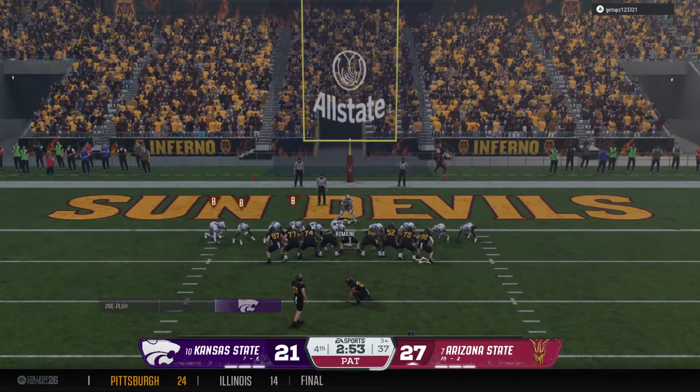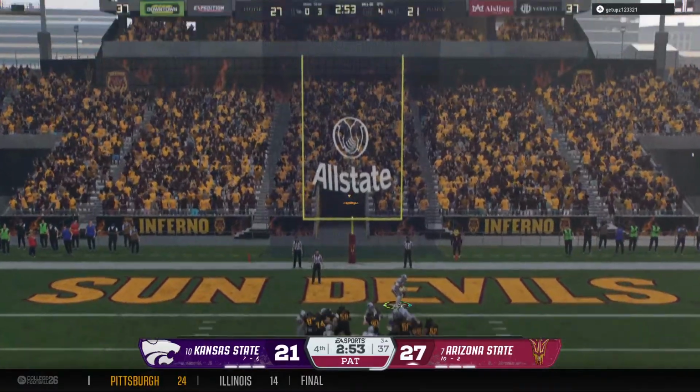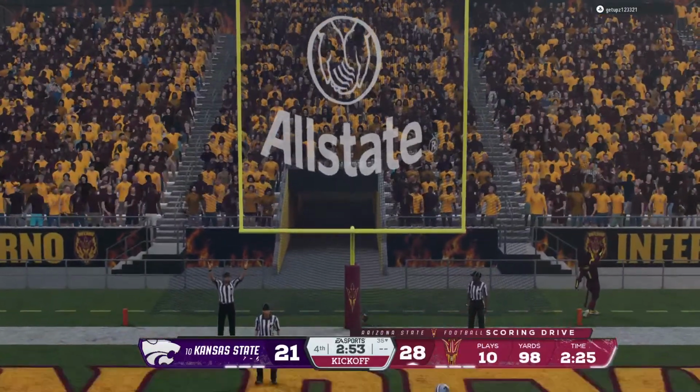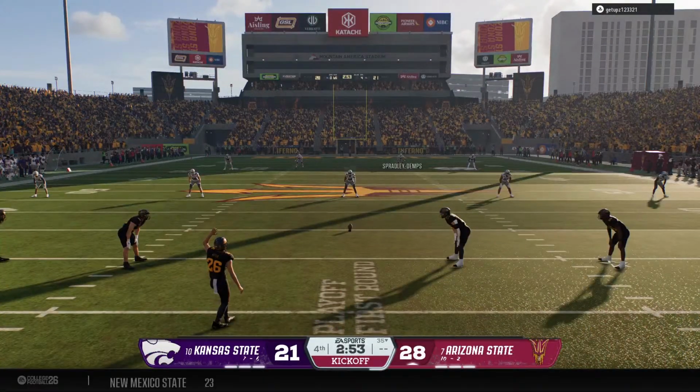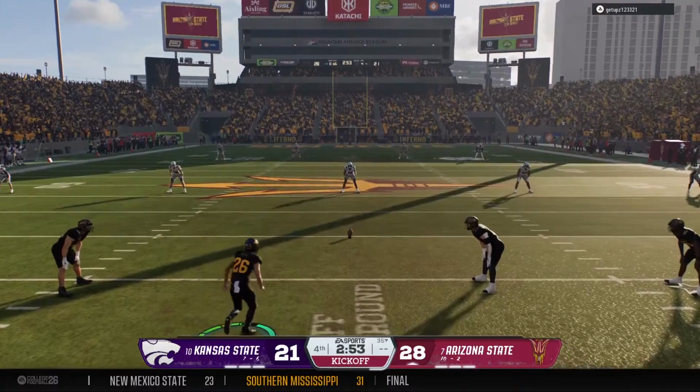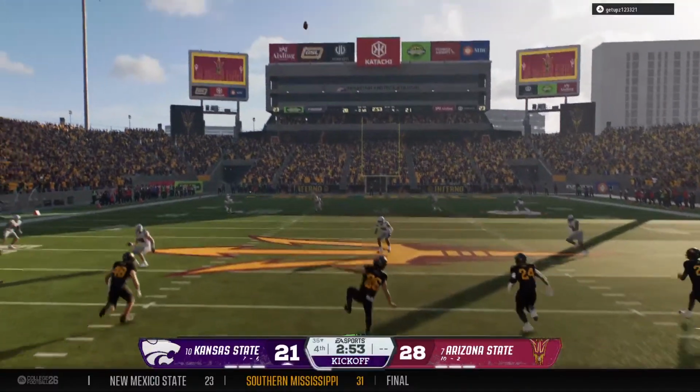Yeah, you can see why route running is one of the most underrated attributes of a receiver. It's easy to get caught up on their ability to catch or their vertical or their speed, but nothing substitutes for someone who can create separation like this before the ball's even thrown.